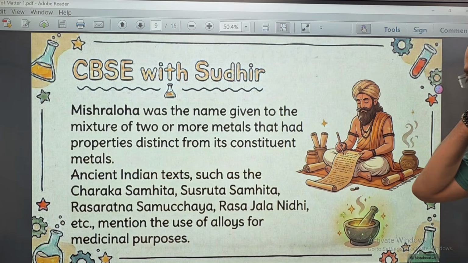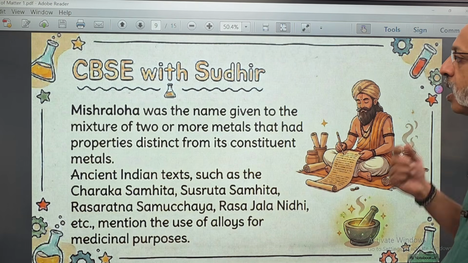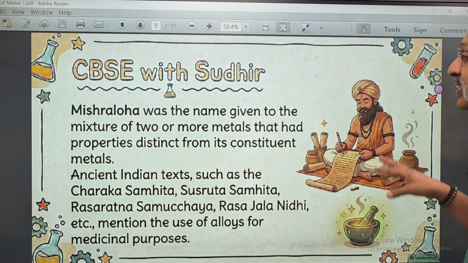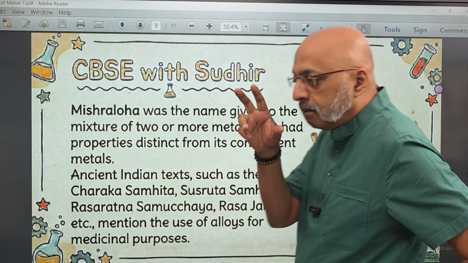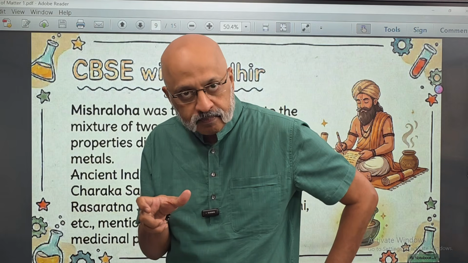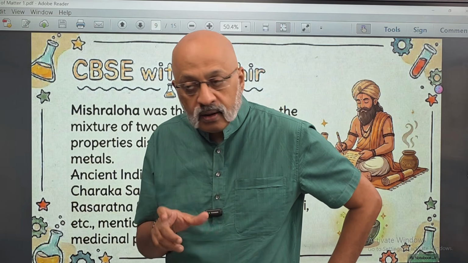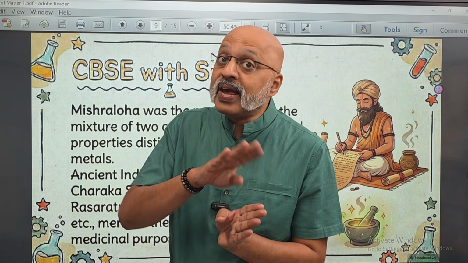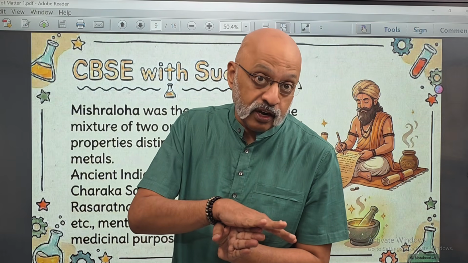Now, a small piece of information. Mishra Loha was the name given to the mixture of two or more metals that had properties distinct from its constituent metals. That is, the metal will behave in a particular way, but when it becomes an alloy, it behaves in a slightly different manner.